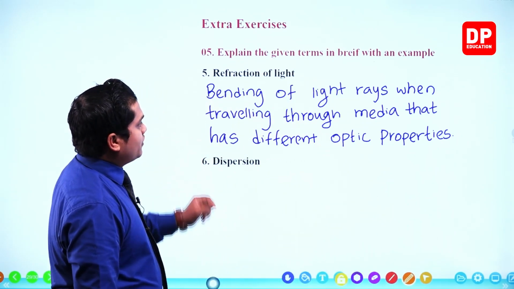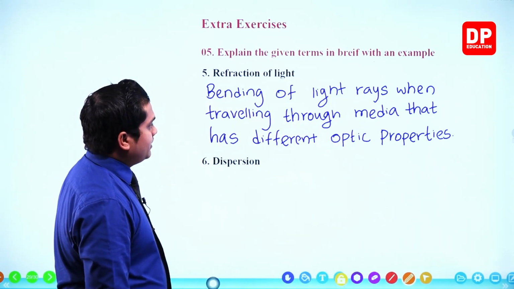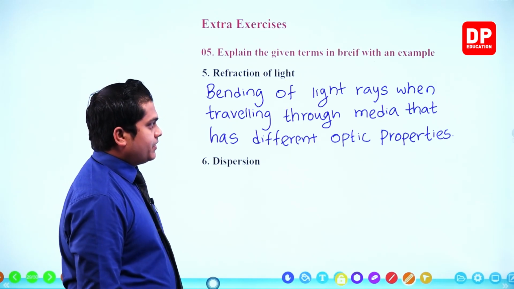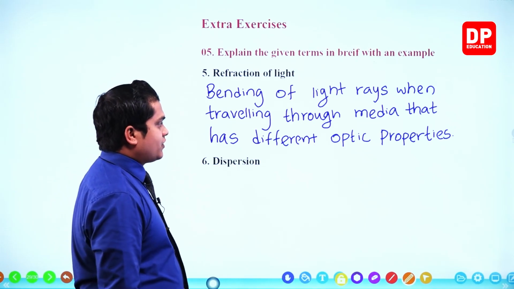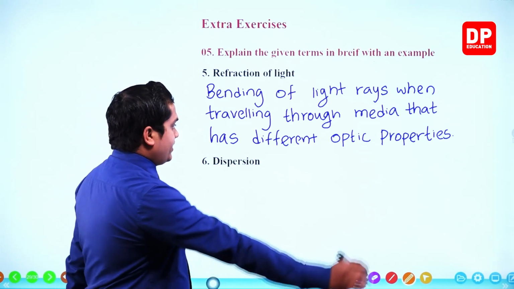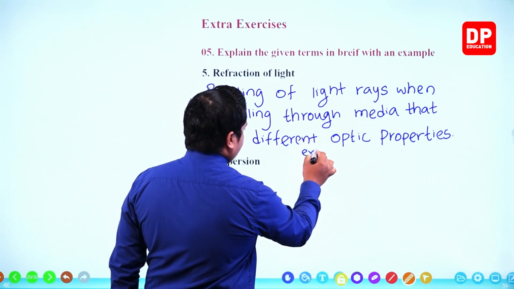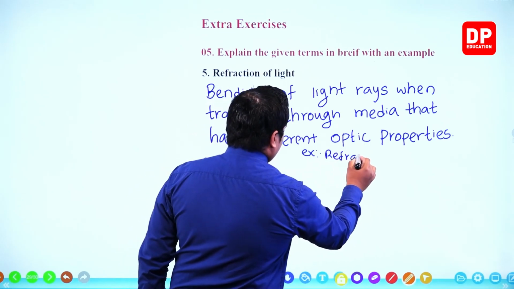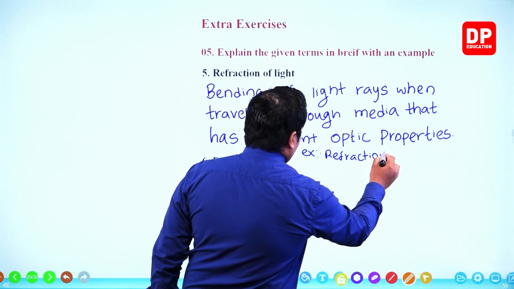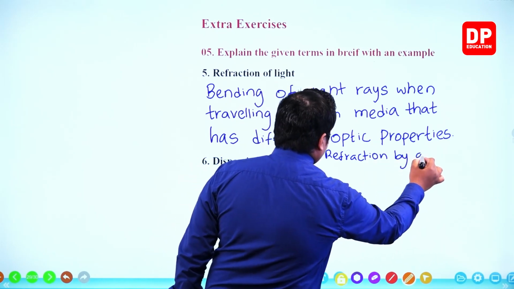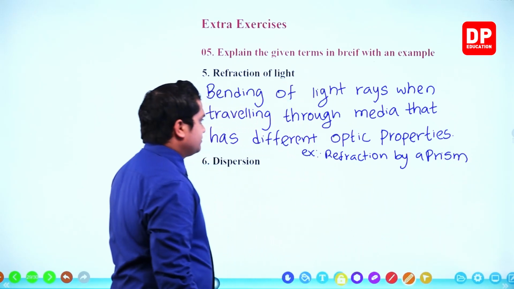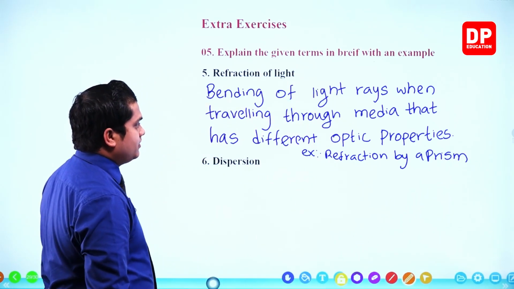So bending of light rays when traveling through media that has different optic properties is called refraction of light. Then we can write the example: refraction by a prism.